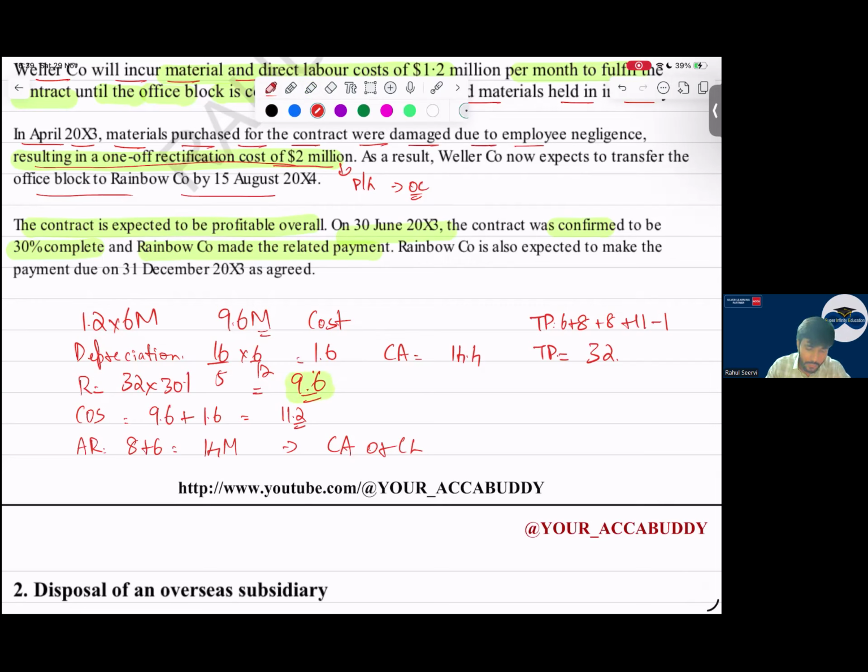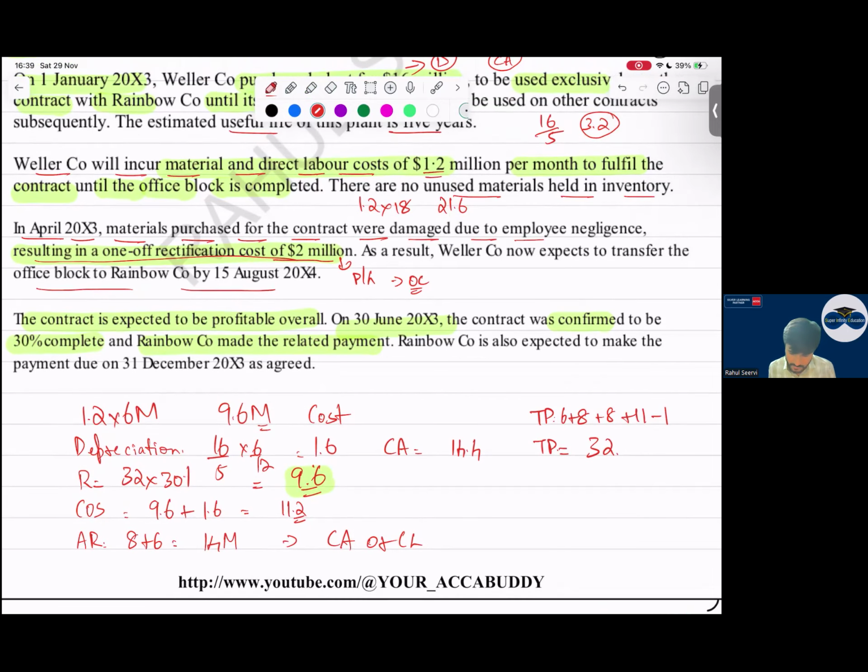Sir, what should we do for the 2 million? What will you do for that 2 million? Your cost is right, but I think something is wrong here too. 7.2, this is what I mentioned. It is a profitable contract, then how is a loss coming here? 7.2 plus 1.6. It's 8.8. Sorry, my bad. 8.8. 7.2 plus depreciation of 1.6.